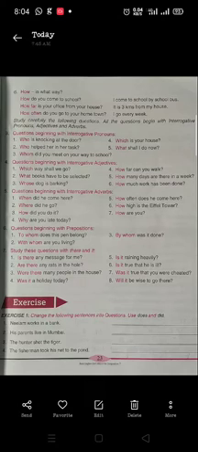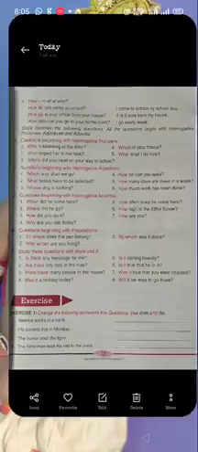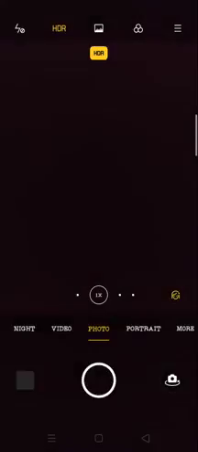Now let's move towards the exercise. I will open the camera of my phone, and then we will start. See, we will solve the exercise now.